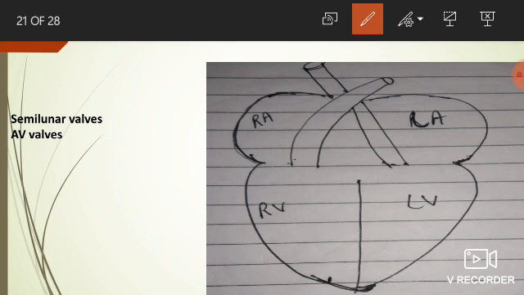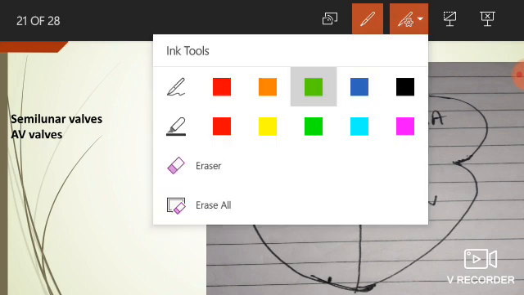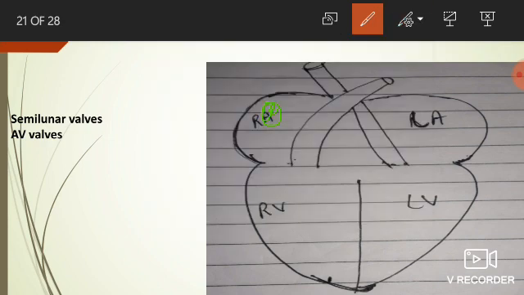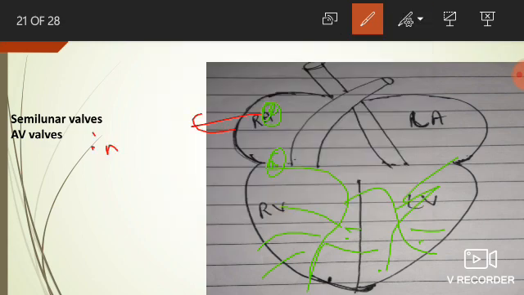When the impulse of contraction is transmitted from the SA node to the AV node, bundle of His and Purkinje fibers. This is the SA node, this is the AV node, this is the bundle of His, this is the Purkinje fiber. First of all, the impulse is generated only at the SA node, and in that case only the atria are contracted.